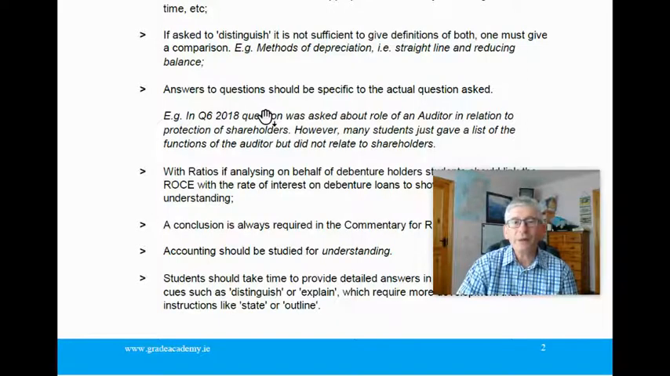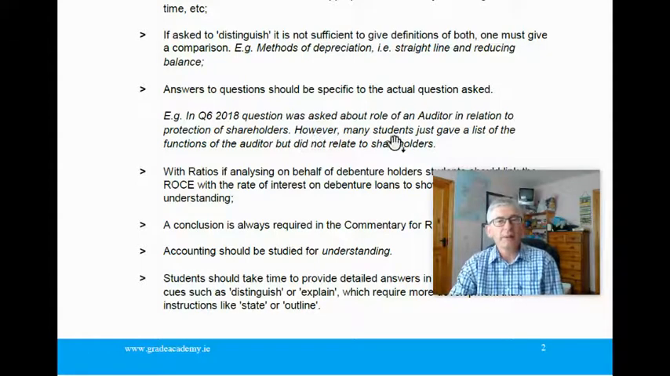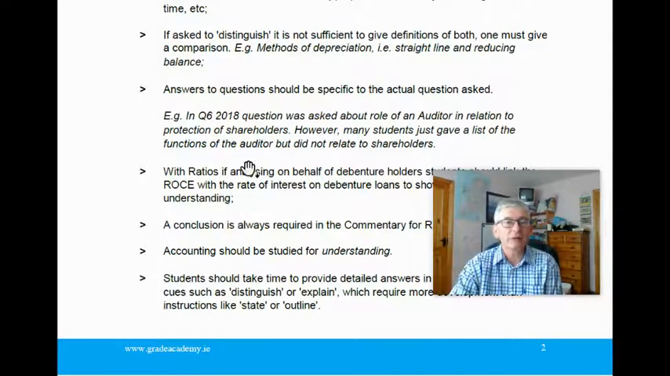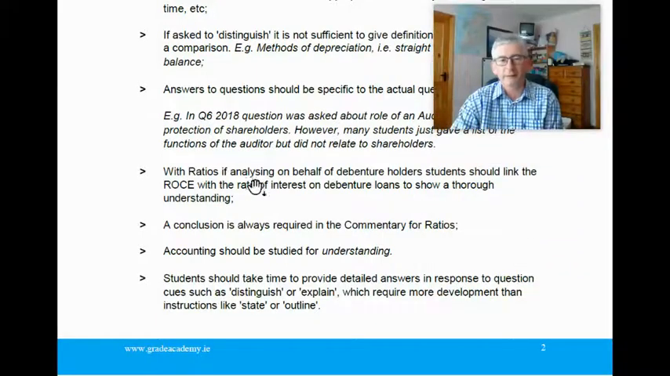Now, answer questions. The answers to questions should be specific to the actual question asked. For example, in question 6, 2018, the question was asked about the role of an auditor in relation to the protection of shareholders. However, many students just gave a list of the functions of an auditor, but did not relate it to shareholders, and as a result would have lost marks. Now, don't forget, a conclusion is always required in the commentary for ratios.